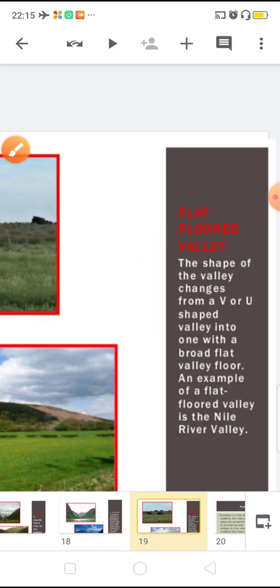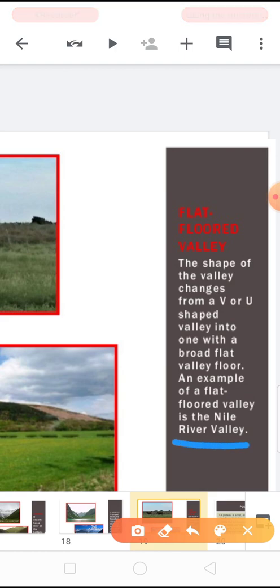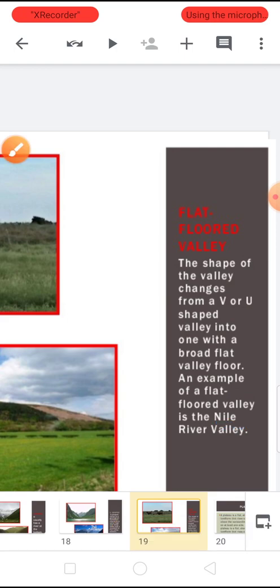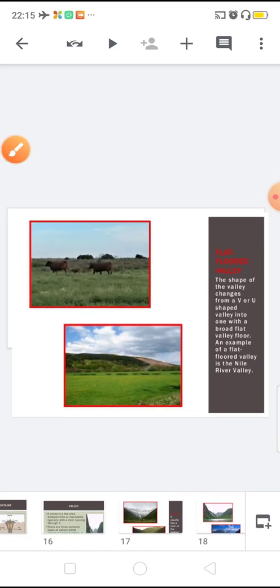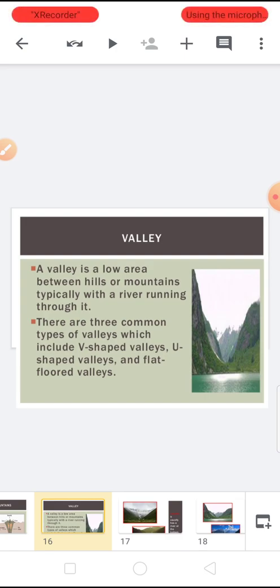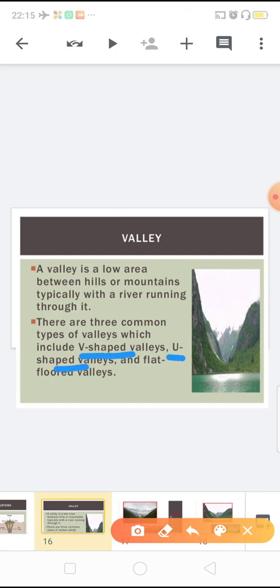In a flat floored valley, the shape of the valley changes from a V or U shape into one with a broad flat valley floor. An example of a flat floored valley is the Nile River Valley. So how many types of valleys do we have? We have three types of valley: V shape, U shape and flat floored valley.